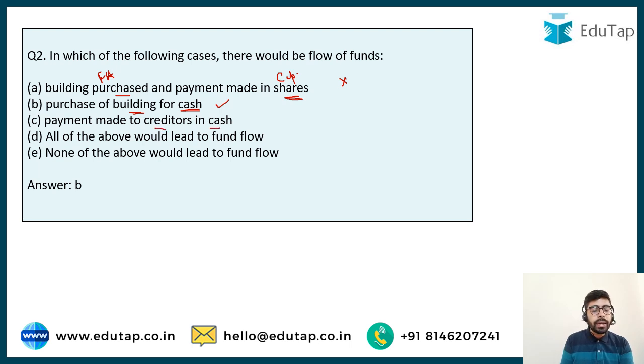Payment made to creditor in cash, so we have already seen in the previous slide that these kinds of transactions do not have any impact on the flow of funds. So this is going to be ticked out. So the answer is going to be option number B only.